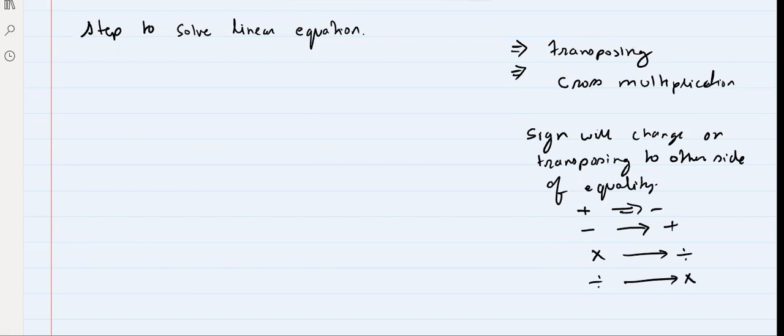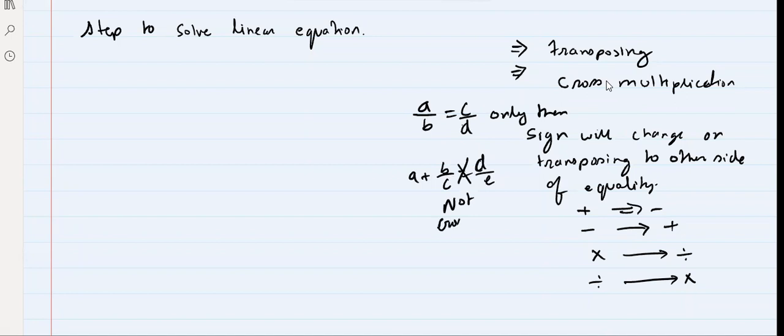Second, cross multiply is only done when we have a by b is equal to c by d. If you have a plus b by c is equal to c, d by e, we will not cross multiply. These are the two rules you should follow.